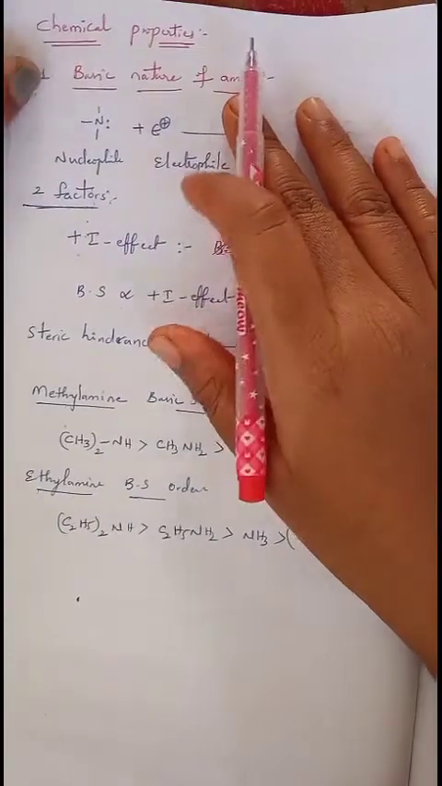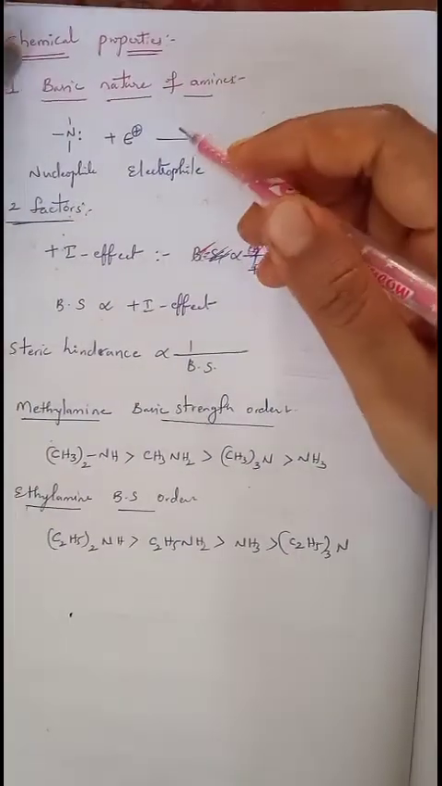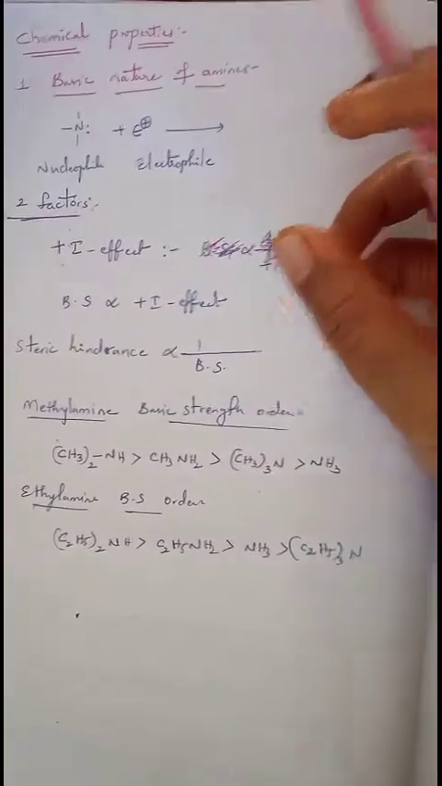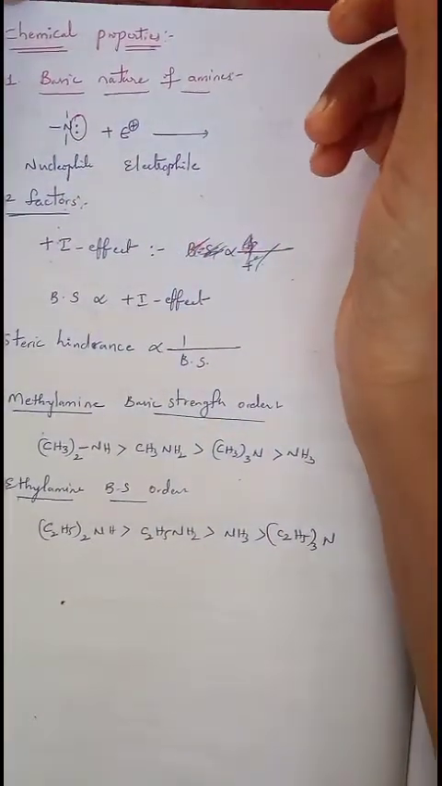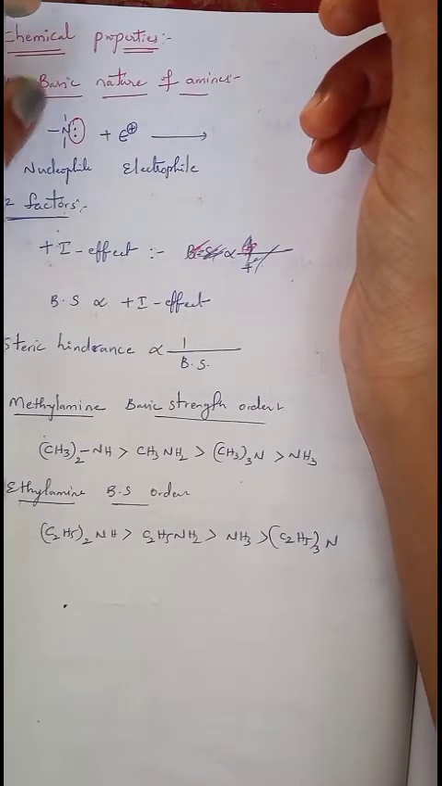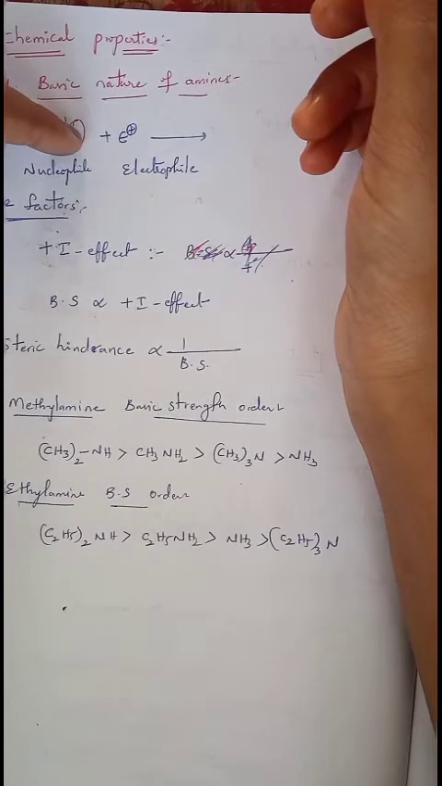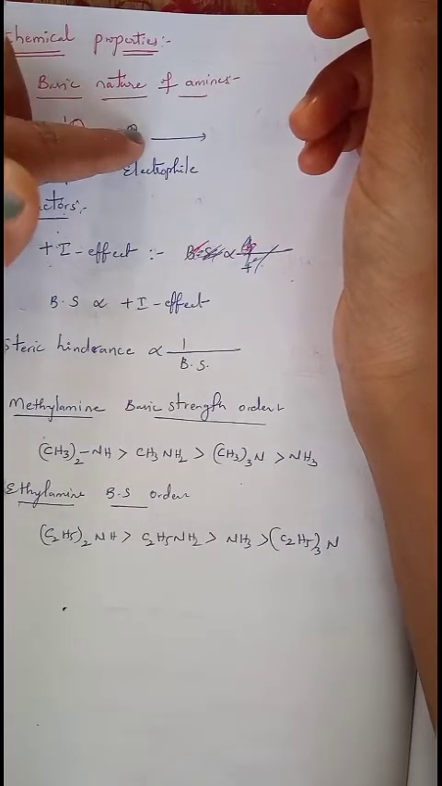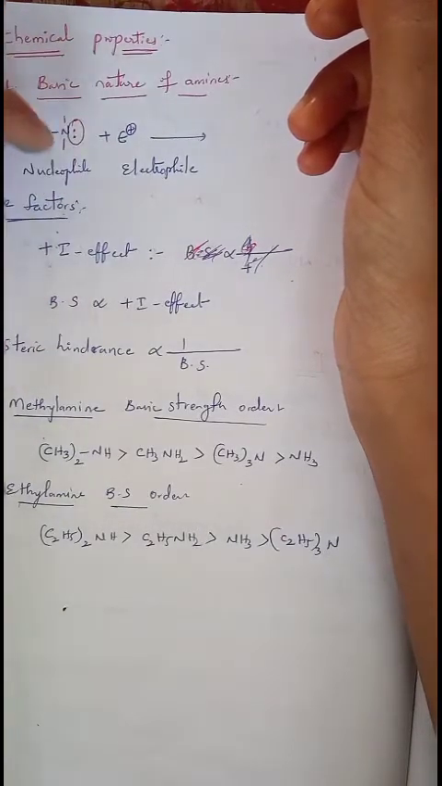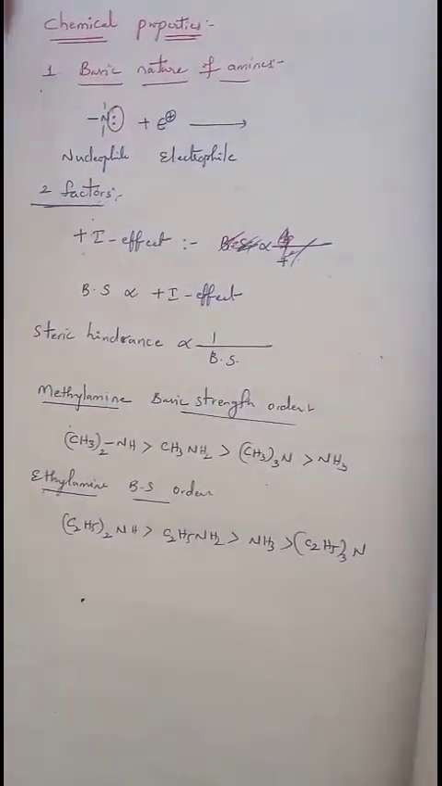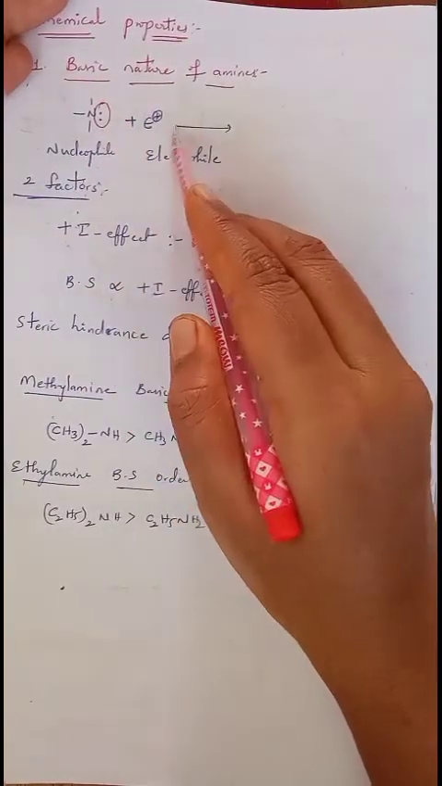Next, about chemical properties. In that, the most important chemical property is basic nature. So these amines have basic nature. We can say a compound has basic nature if it has the property to donate a lone pair of electrons or the property to accept a proton. Even here, the amine nitrogen has a lone pair of electrons, so it tries to donate this lone pair and accept the proton or electrophile. So we can say amines have a basic nature. This is amine, which can act as a nucleophile. It tries to attract the electrophile.